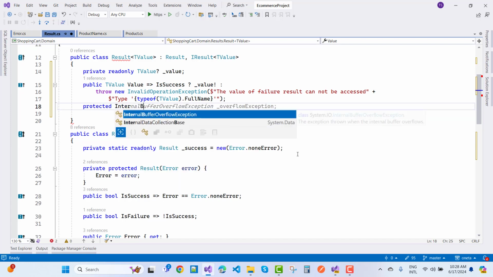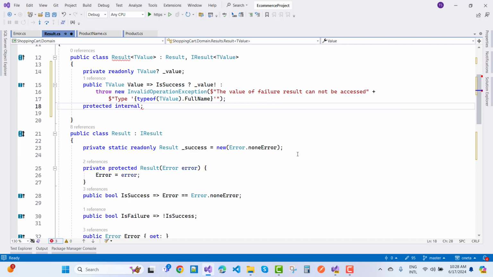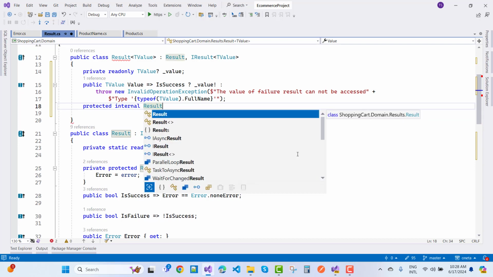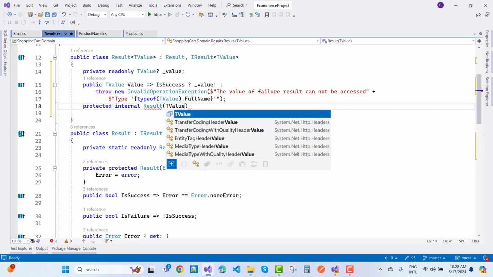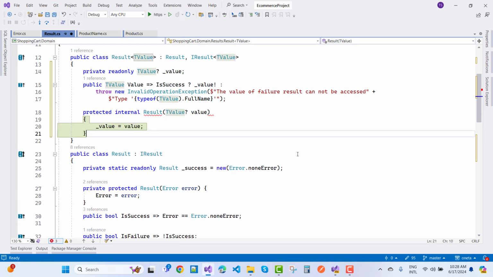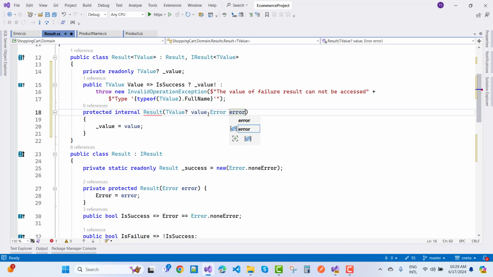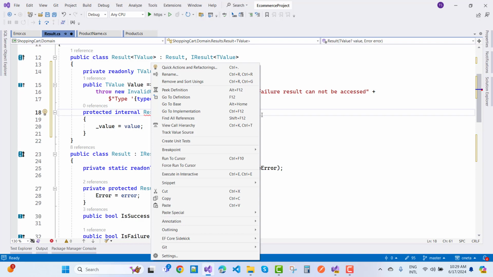internal result of t value and with the error message, and the same class.